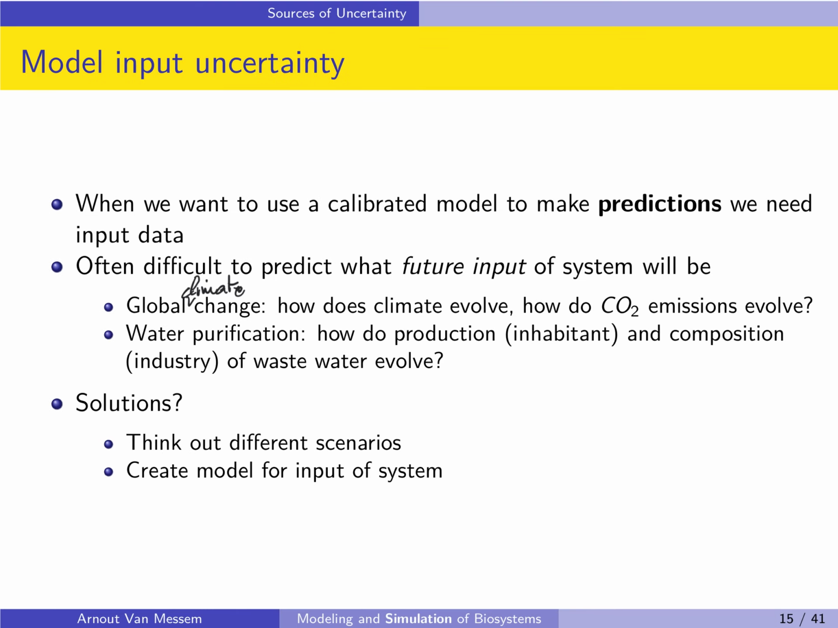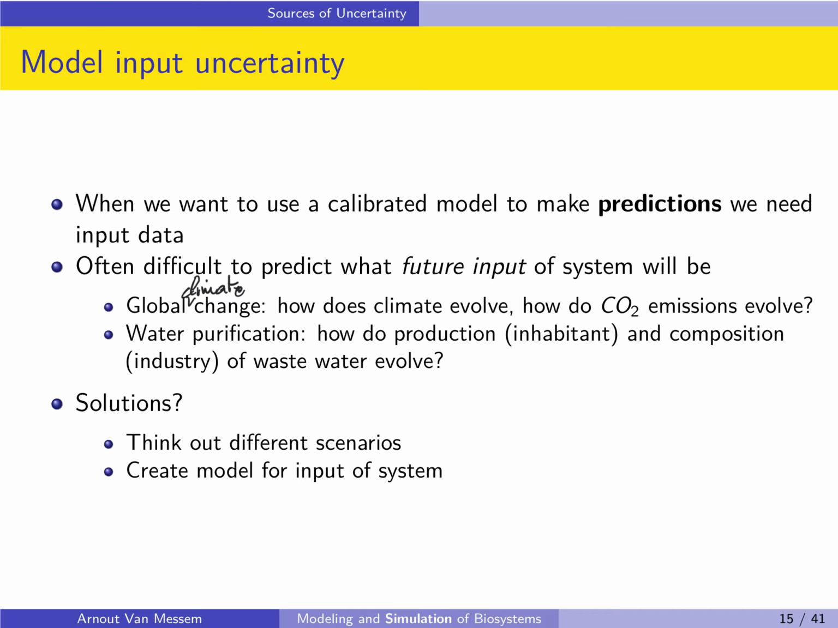Then fourth, there is the model input uncertainty. When we want to make predictions using our model, we need to input data into the model. We already said in the previous point that for these inputs there are also measurement errors, but it is often also difficult to predict what exactly the future input of your system will be. For example, for global climate change, how will the climate evolve? Or what will the CO2 emissions be in the future? We have no idea how this will go. In water purification, how do the production and the composition of the wastewater evolve? So all of those things have an uncertainty. We don't know what will happen in the future.